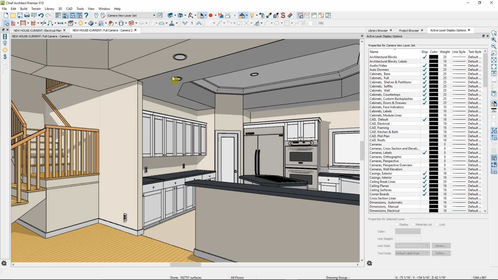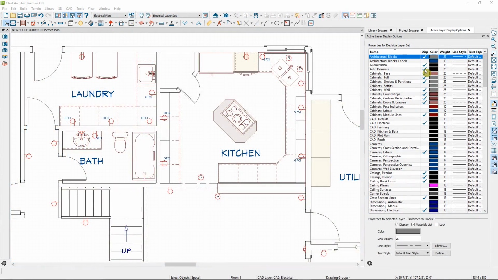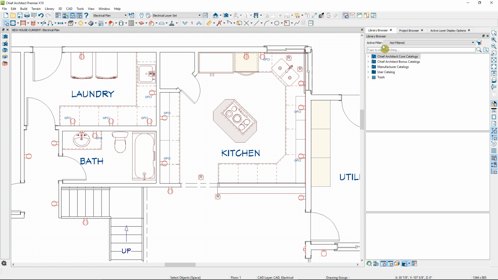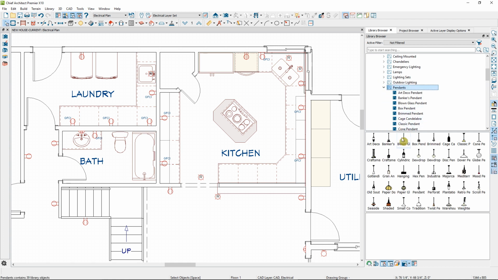Now let's go back to the floor plan view and place a couple of pendant lights. We'll go back here to the library browser, into the Chief Architect core catalogs. Under Architectural, we'll go to Lighting. In the Lighting folder, there's a Pendant Lights subfolder. I'll go ahead and place a blown glass pendant light, and then I'll place a different one. We'll use the Industrial, and I'll place this one.